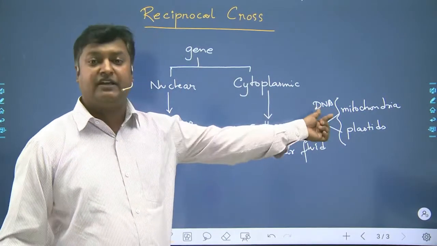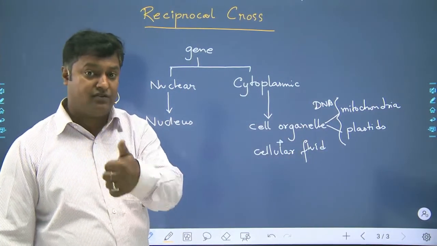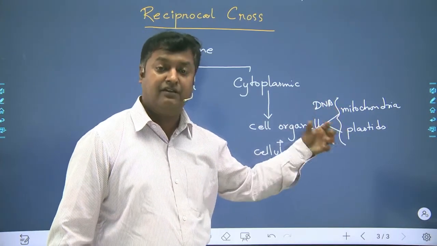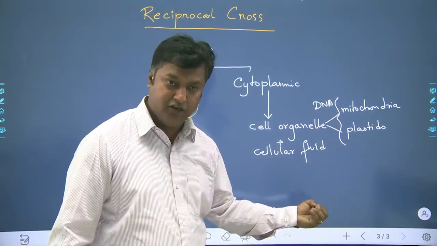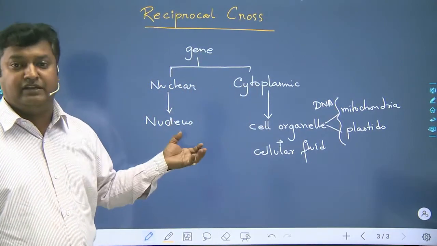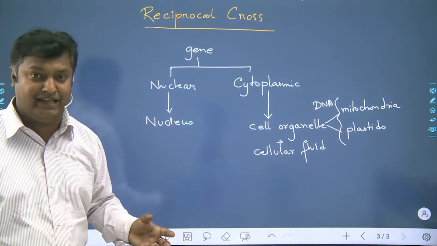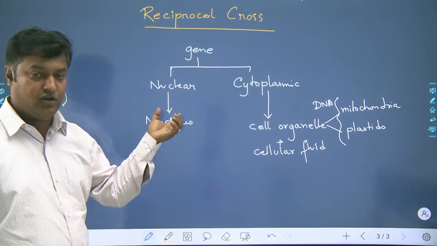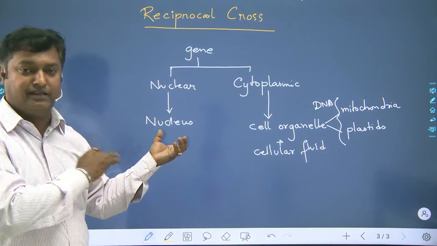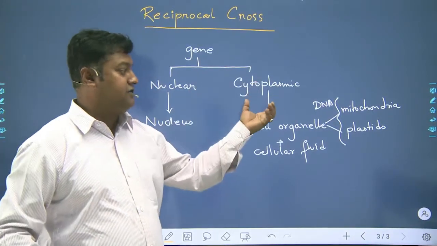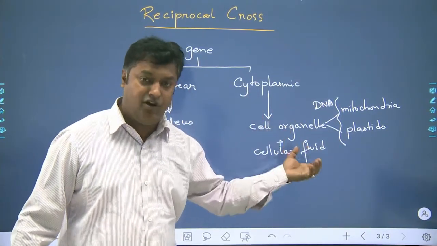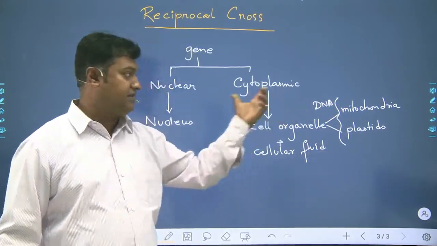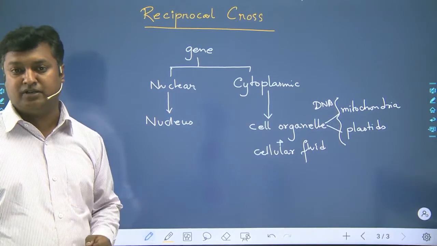And if it is DNA, then the DNA will be present inside chromosomes. Clear? So this DNA will be having the genes. So the genes present inside the cell are of two types. A distinction can be made between the nuclear gene, which is present entirely in the nucleus, and the gene which is present inside the cell organelles such as the mitochondria or the plastids, which can be referred to as the cytoplasmic gene.